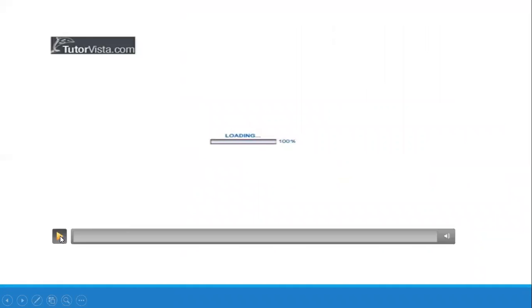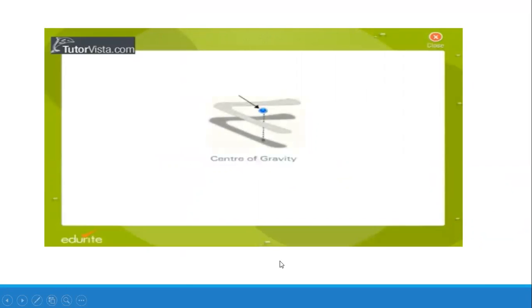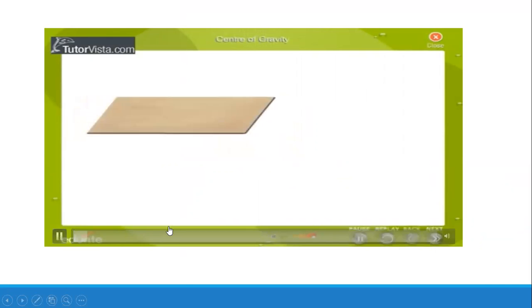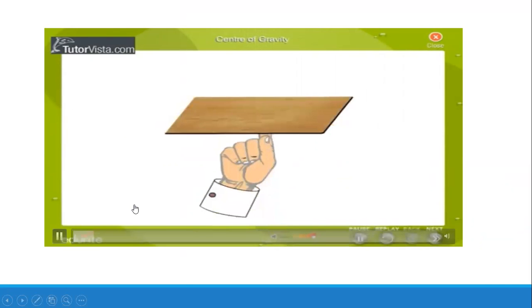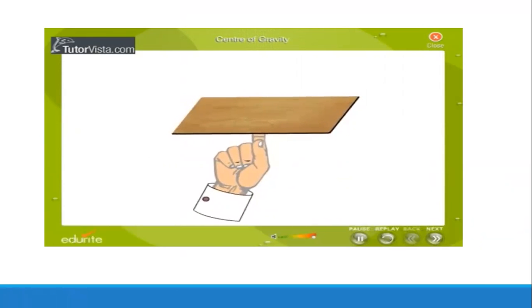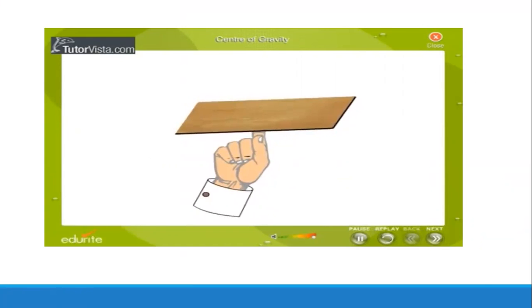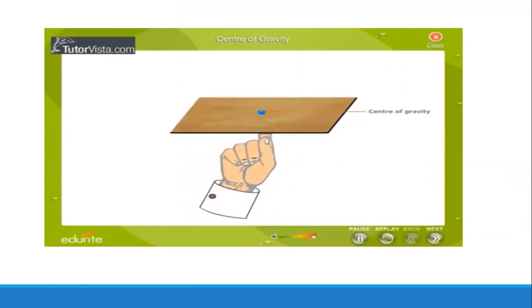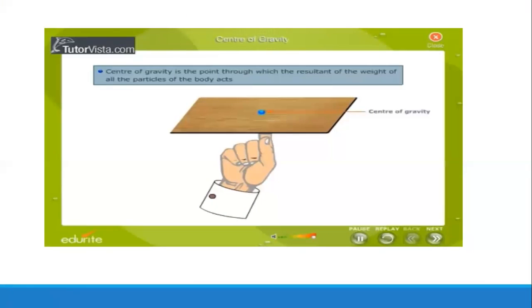Now you can see this video and strengthen further the concept of center of gravity. Try to balance a piece of cardboard on your fingertip. What do you observe? We observe that there is only one point on which the cardboard can be balanced. This point, where the cardboard can be balanced, is called the center of gravity of the cardboard. Thus, the center of gravity is the point through which the resultant of the weight of all the particles of the body acts.